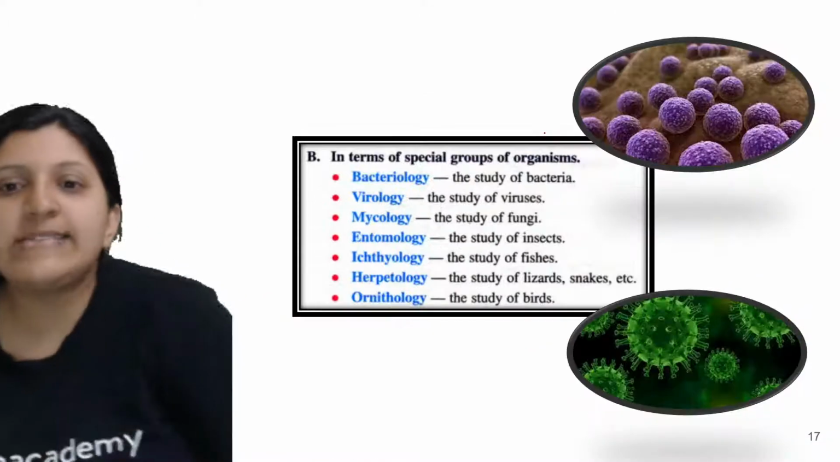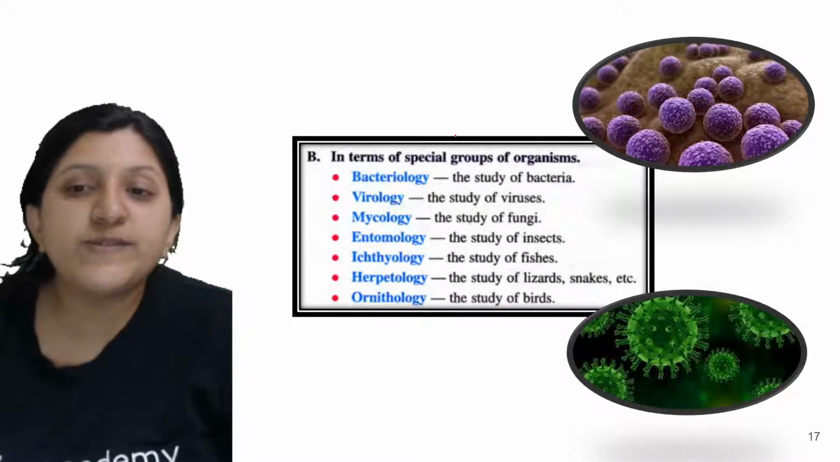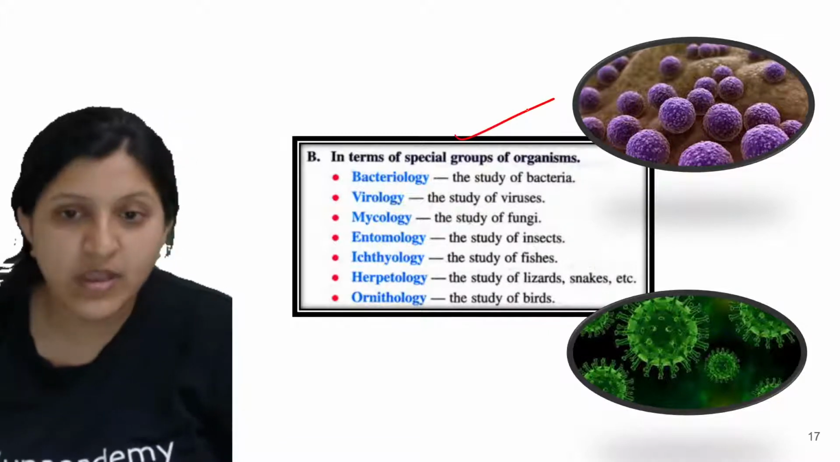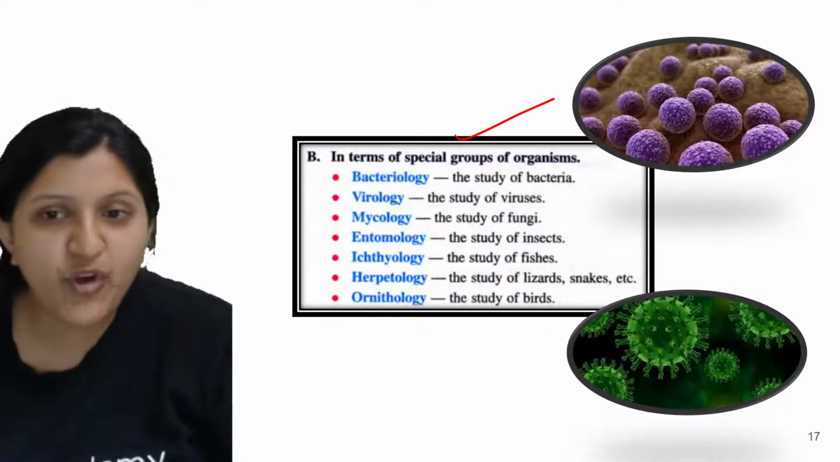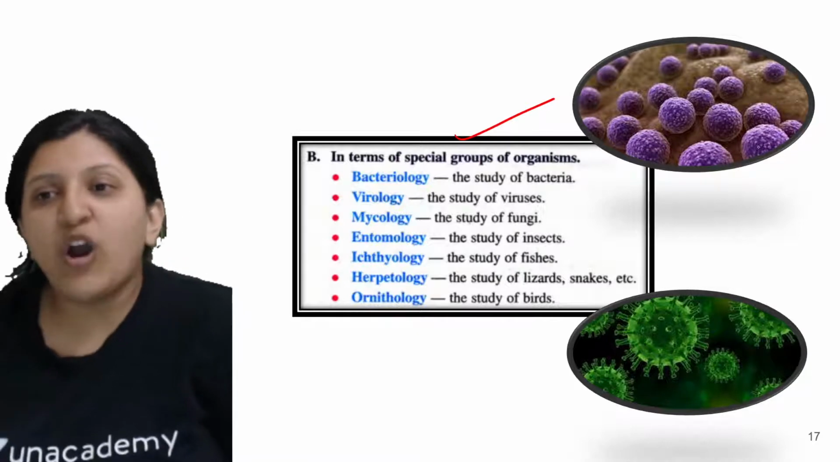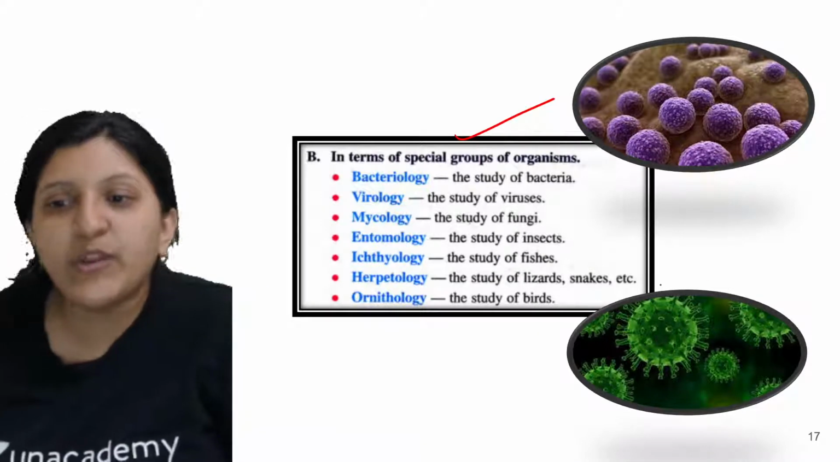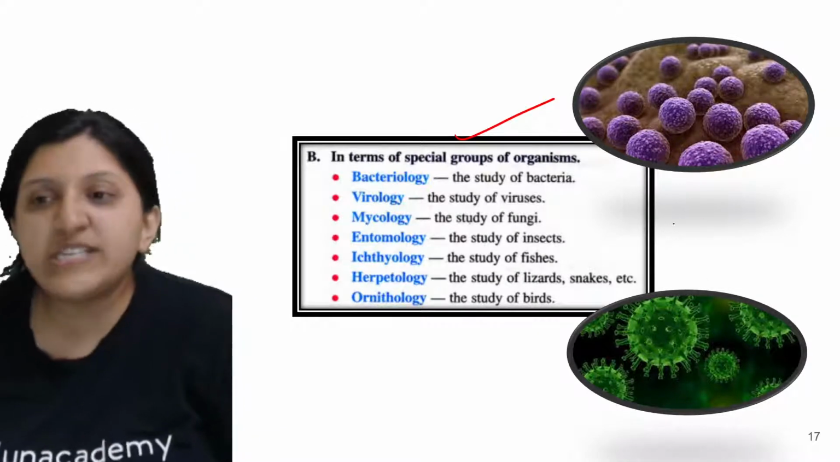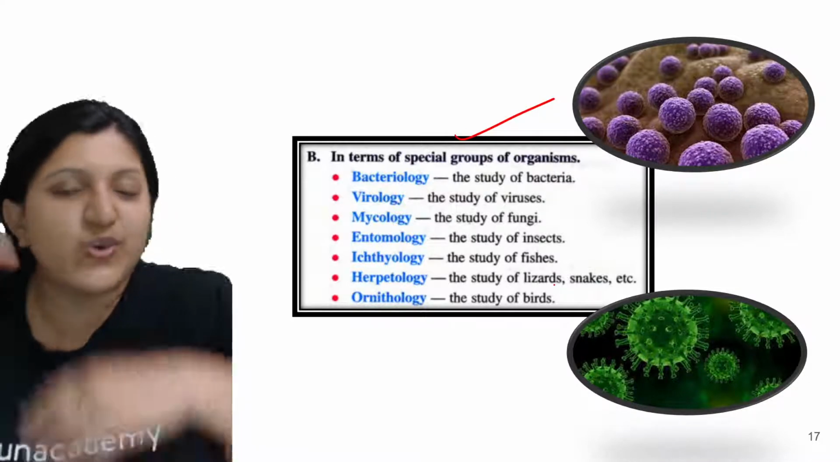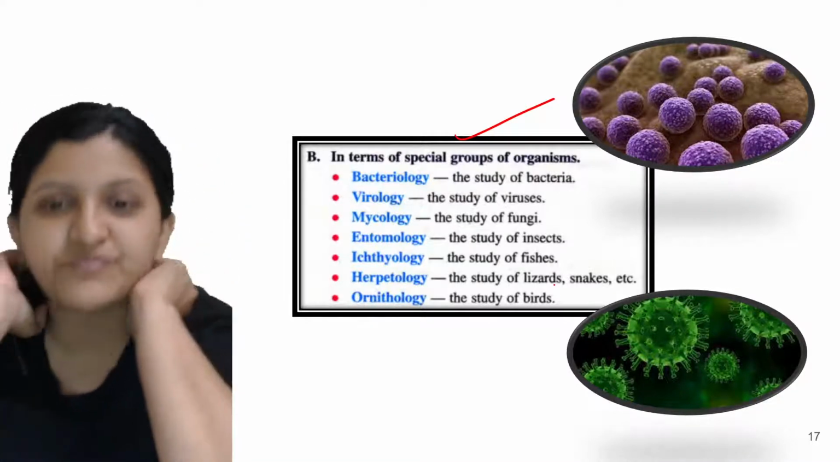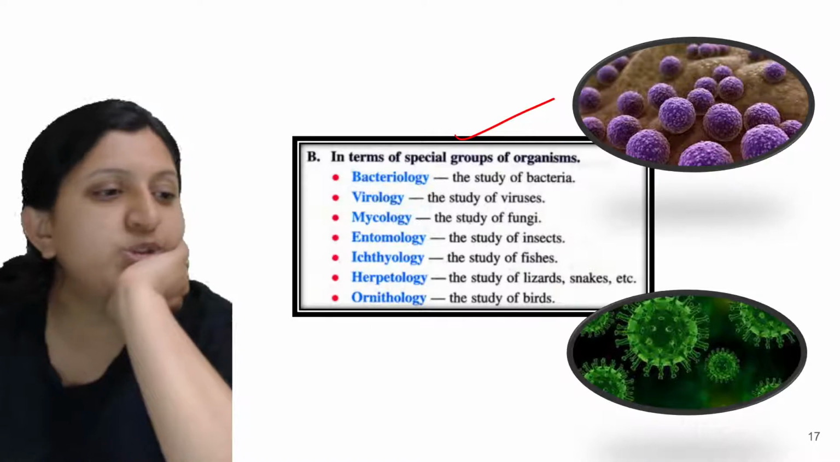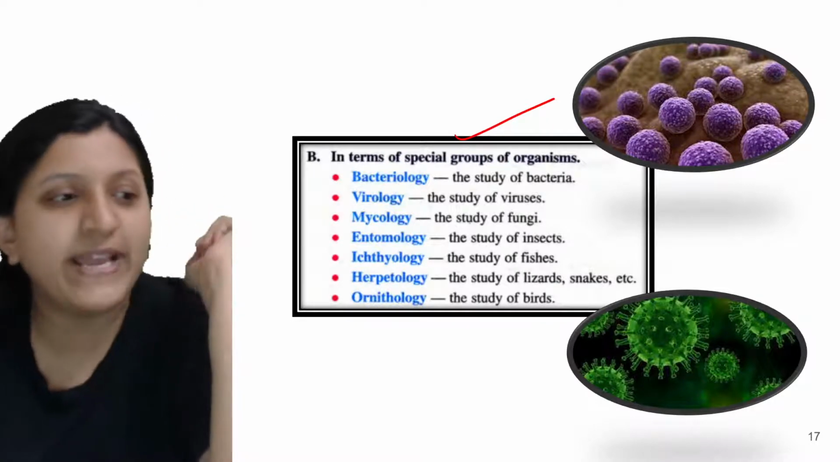Okay. So let's have a look at special groups of organisms. What are those special groups of organisms? Bacteriology. You can have a look at this one, which is bacteria and which is virus here. You can just say the color. Any of you, which one is bacteria and which one is virus?